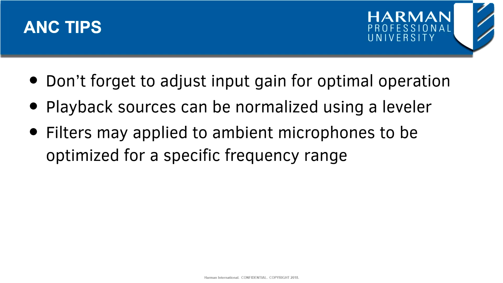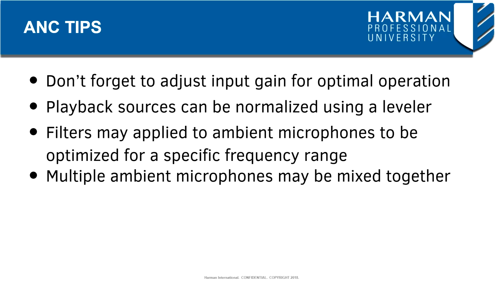Filters can be used on the ambient microphones to optimize the ANC object for a particular frequency range. In a large zone environment, a single microphone may not be adequate for capturing the ambience throughout the entire space. Several microphones can be mixed together to get an average of the levels before being wired into the ANC object. And finally, due to the ANC object possessing the capability to raise signal levels beyond the clipping point, take caution when setting the maximum gain values and use a limiter on the output to prevent any short-term high-level peaks from passing through the amplifier and onto the loudspeaker.